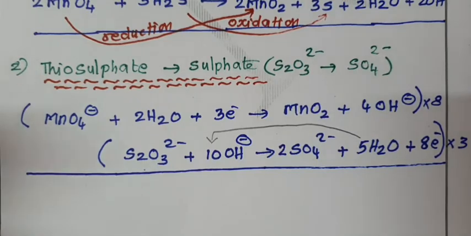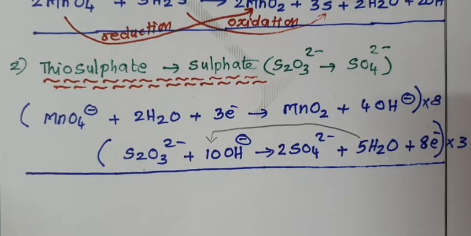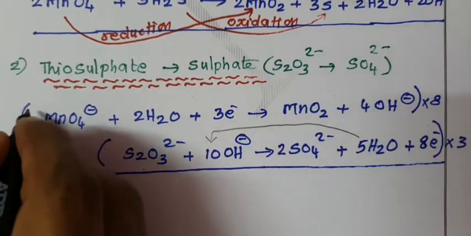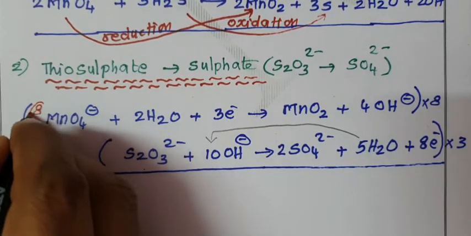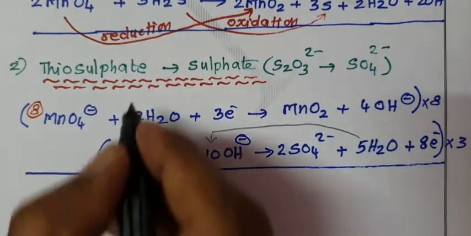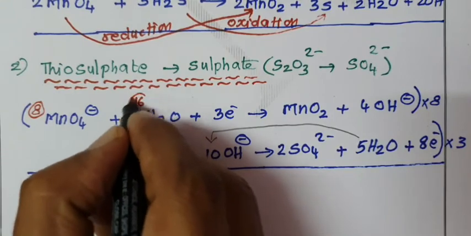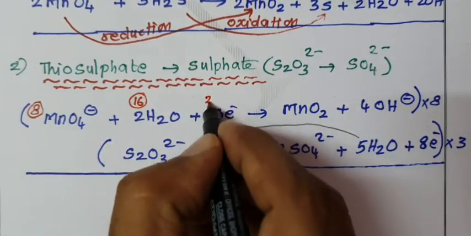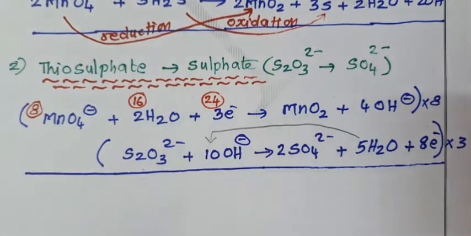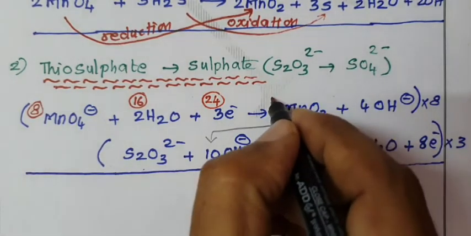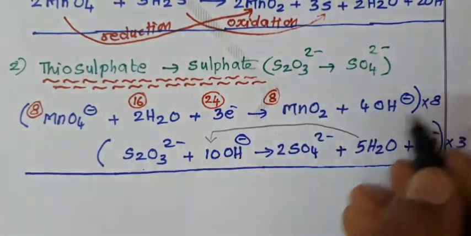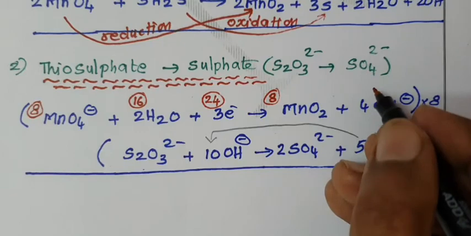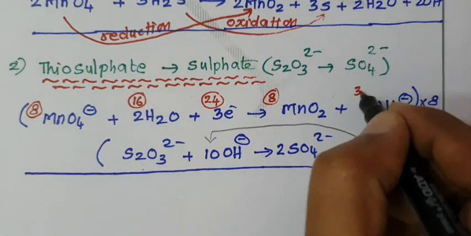Now multiply the first equation completely by 8. 8 into 1 equal to 8. 8 into 2 are 16. 8 into 3 are 24. 8 into 1 equal to 8. 8 into 4 are 32 OH minus ions.